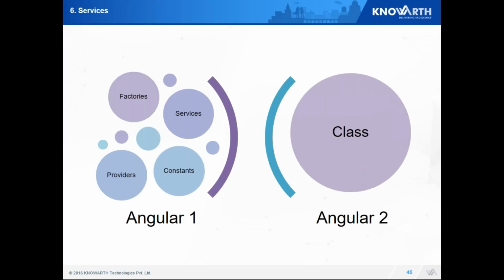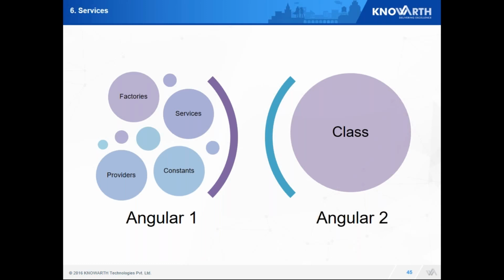Next is services. Now Angular 1 provided lots and lots of components based on various design patterns. Starting with services, services were singleton. Only a single instance could be available throughout the application. On top of it, Angular provided factories. Factories would be just a function returning many values. Next, they provided providers and constants.